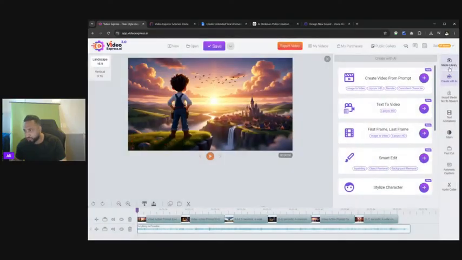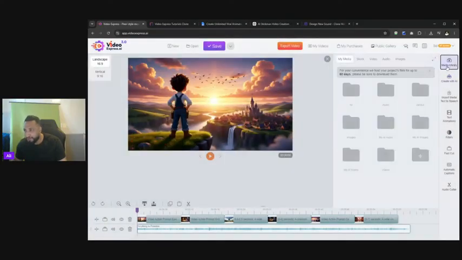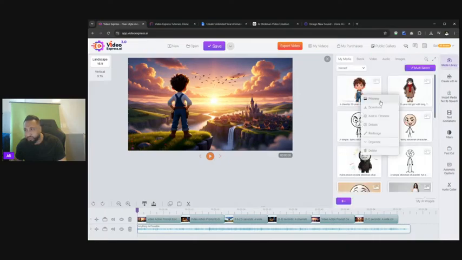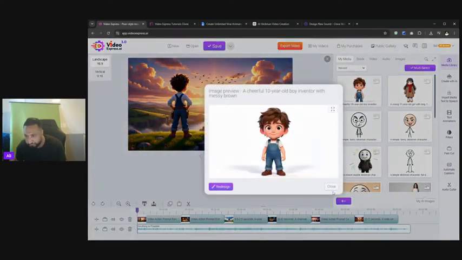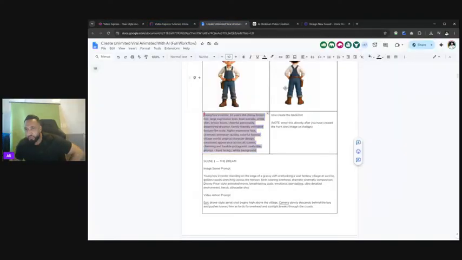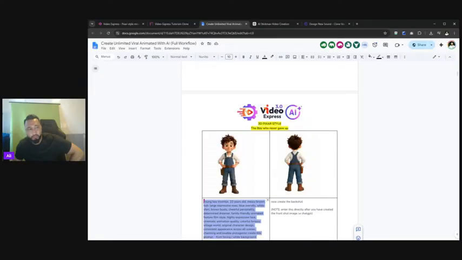So if I close this, to show you, if I go to My Media Library, My AI Images, that has now been automatically saved. So you can use this anytime you want now. Now what I do, now I can start working through my workflow document. Okay, we can start now actually going through the document.